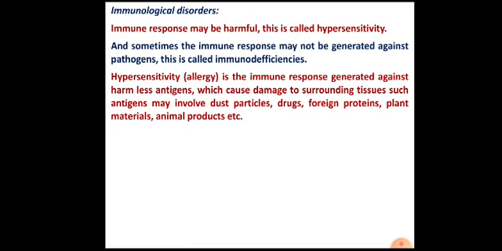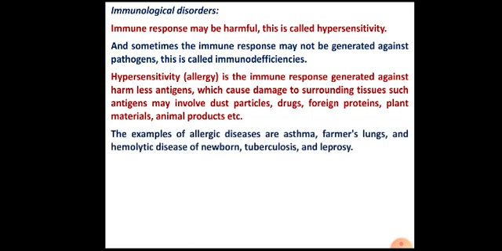Examples of these harmless antigens are dust particles, drugs, foreign proteins, plant materials, and animal products. The examples of allergic diseases are asthma, farmer's lung, hemolytic disease of newborn, tuberculosis, and leprosy.